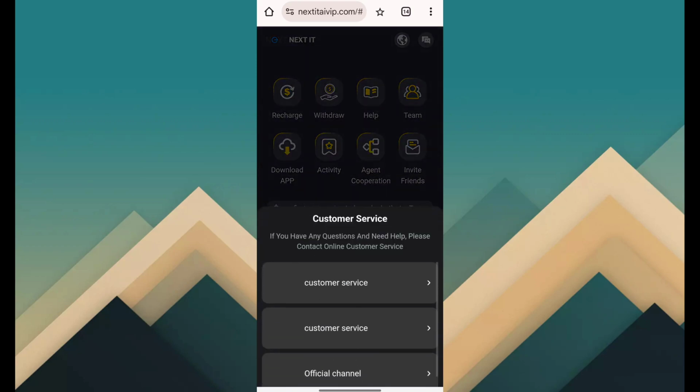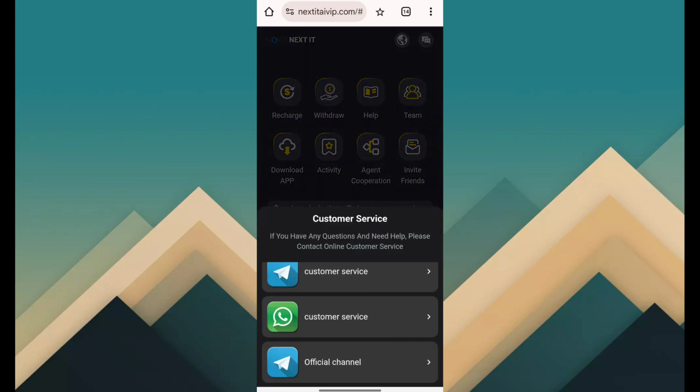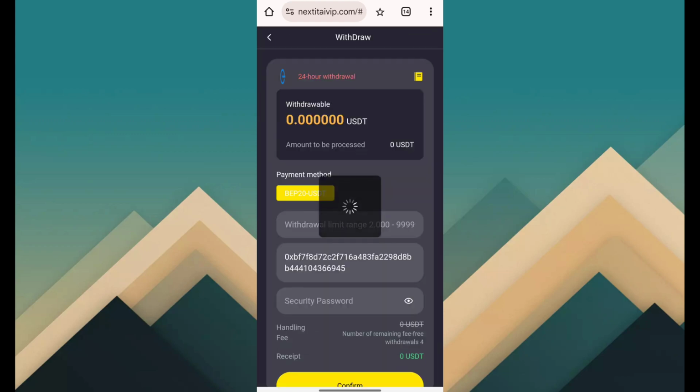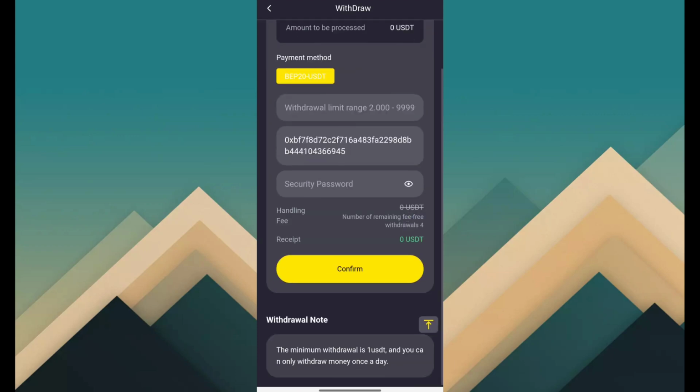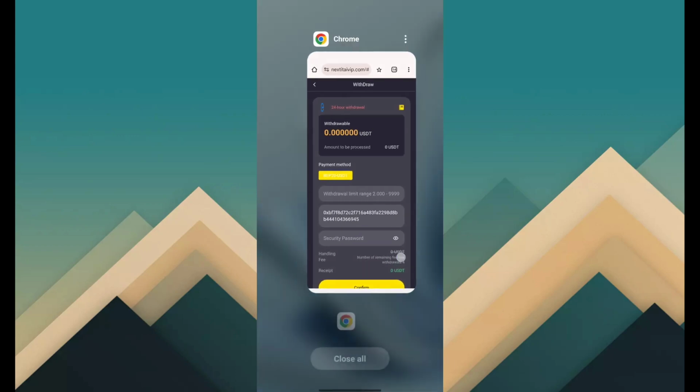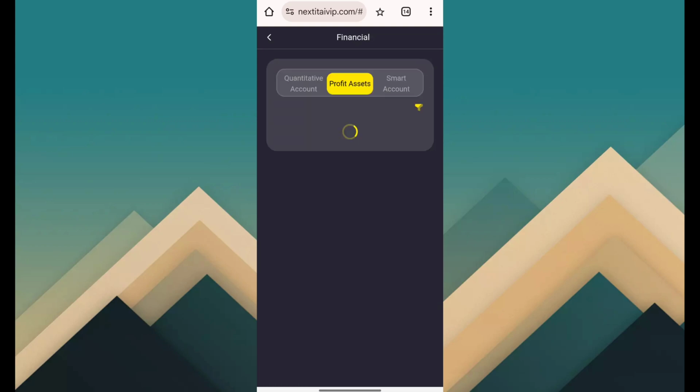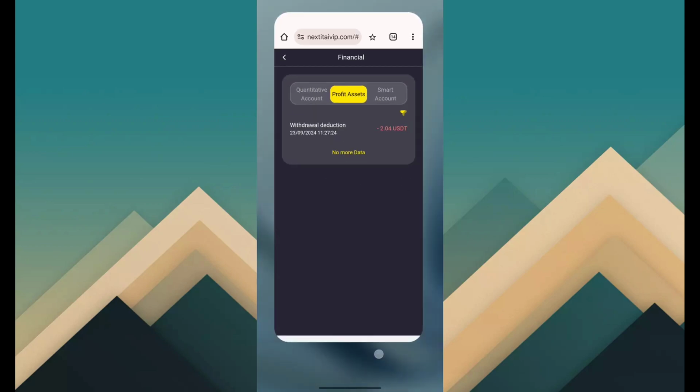But in case you face any problem, you can join official customer service through WhatsApp, Telegram and join the official channel. It will 100% solve your query. So after that, just click on the withdraw button, fill amount, address, password, click confirm. Then the withdraw has been done. You can see the minimum withdrawal is 1 USDT. You can withdraw only once a day. And after that, you can see profit assets here, withdrawal successful.